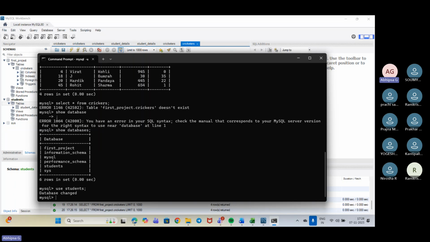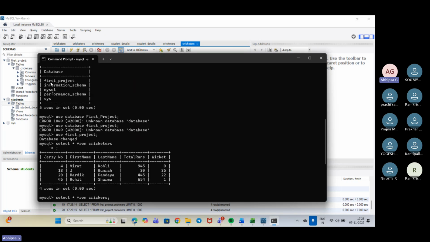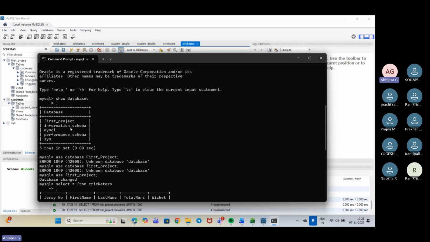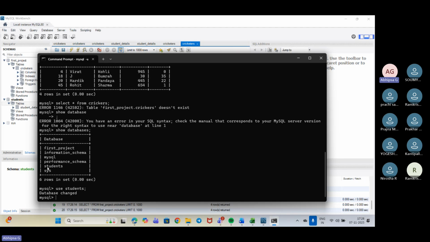So now what I need to see. So this is my database from first project. So previously, if you can see, I have the database that I have taken in, that is the first project. Now I have newly created the schema. These are the databases available. So the new database I am changing it to. So for that I am doing use student. Clear? Is it clear, guys? Yes, ma'am.